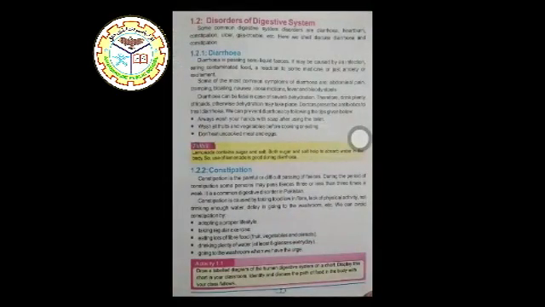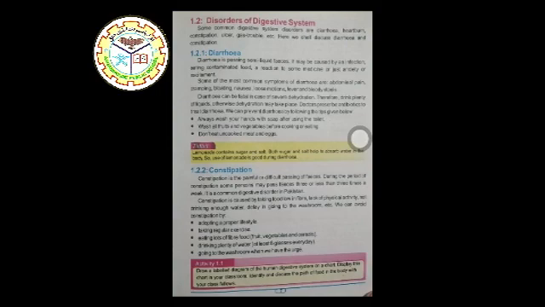Now move towards page number 7. Next topic is disorders of the digestive system. Some common digestive system disorders are diarrhea, heartburn, constipation, ulcer, gas troubles, etc. Here we shall discuss diarrhea and constipation. Diarrhea. Diarrhea is passing semi-liquid feces. It may be caused by an infection, eating contaminated food, a reaction to some medicine, or just anxiety or excitement.